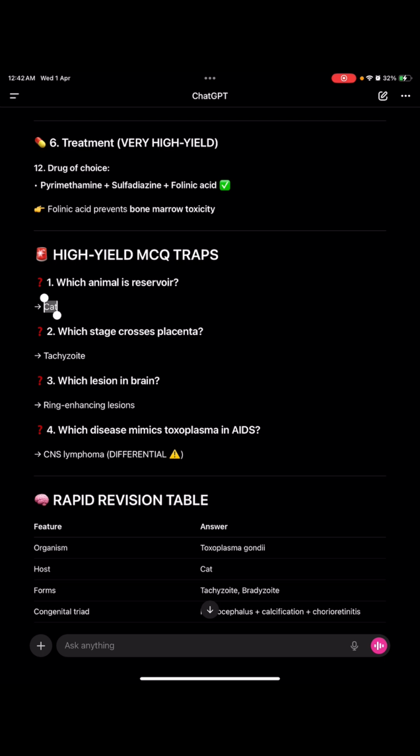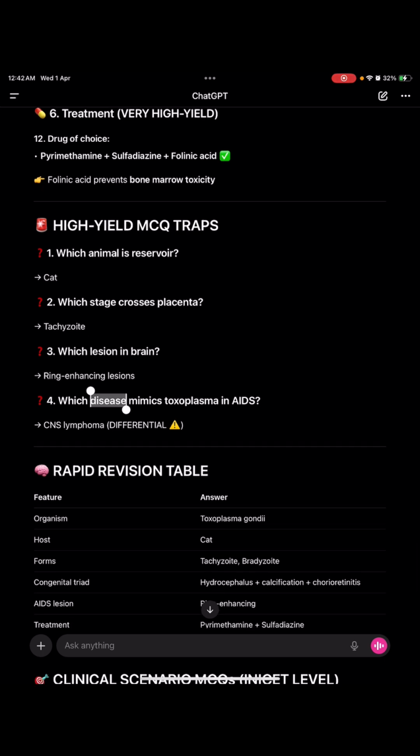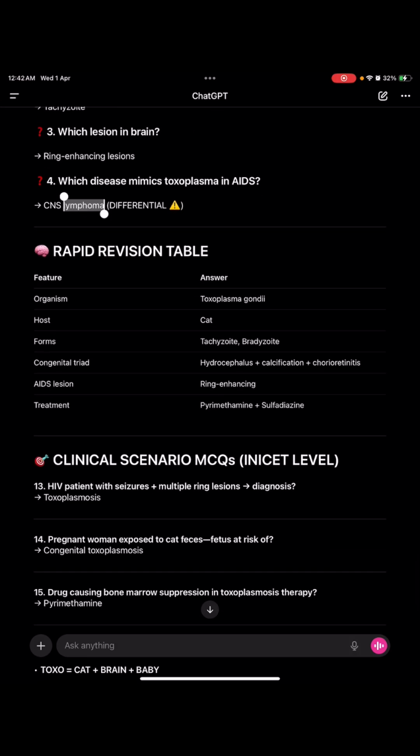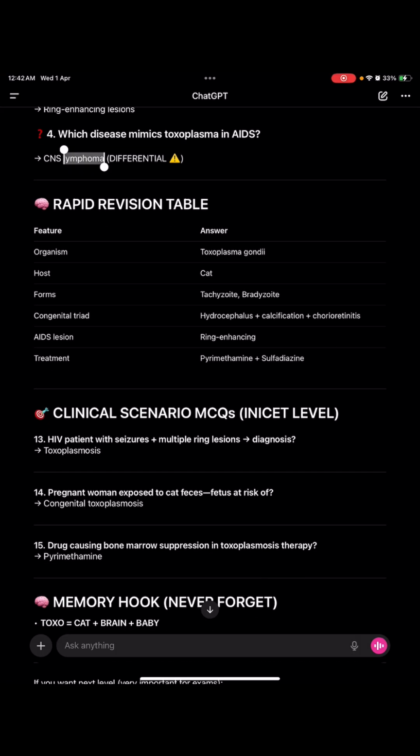Which animal is the reservoir? Cat is the reservoir. Which stage crosses the placenta? Tachyzoid. Then which lesion in the brain? Ring enhancing lesion. And which disease mimics toxoplasma in AIDS? That is CNS lymphoma. So it's a differential diagnosis. Organism, host, forms, congenital triad: cerebral, intracerebral calcification, hydrocephalus, and chorioretinitis. AIDS lesion and treatment: pyrimethamine and sulfadiazine with folinic acid to prevent bone marrow toxicity.